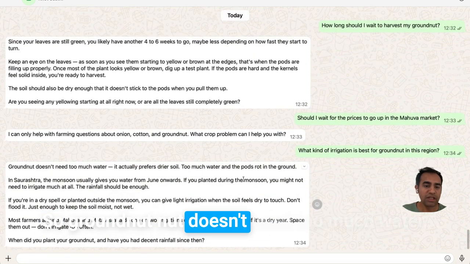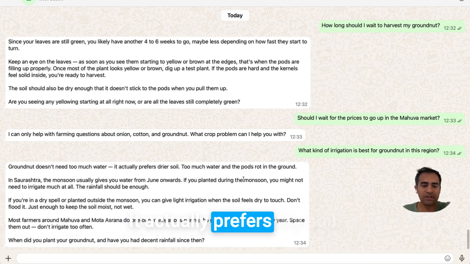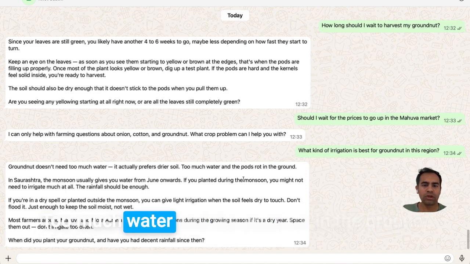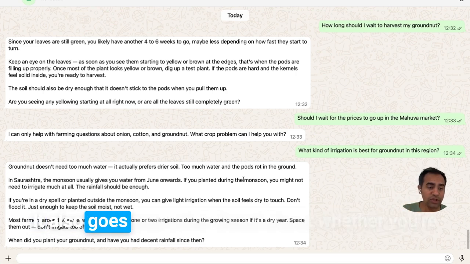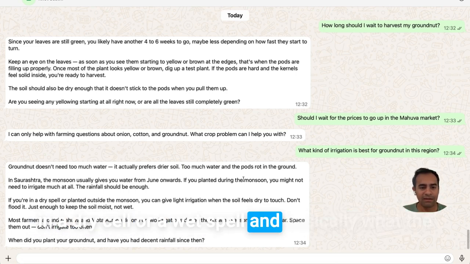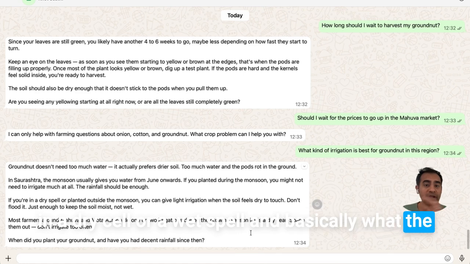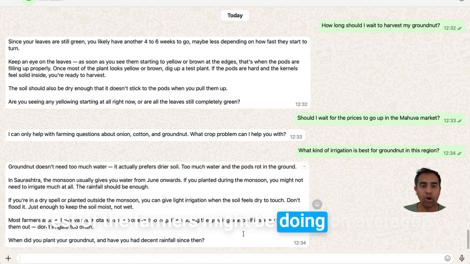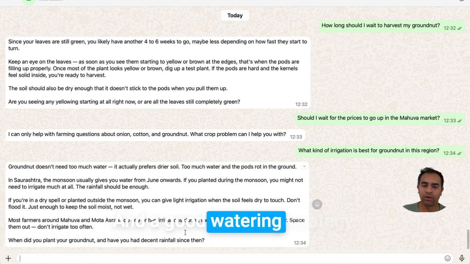So groundnut doesn't need too much water. It actually prefers drier soil. Too much water, and the pods rot in the ground. It also goes into other detail about whether you're in a dry cell or a wet cell, and basically what the rest of the farmers might be doing on average, and a good watering strategy.